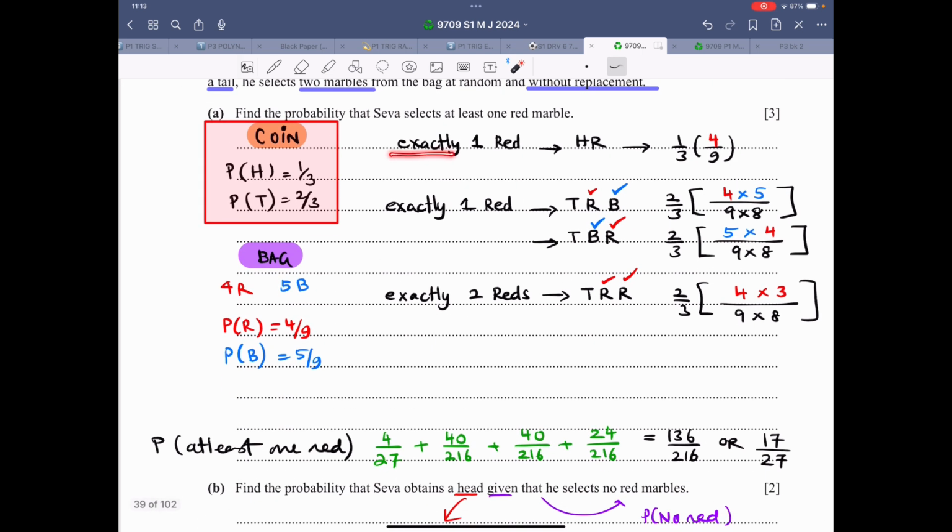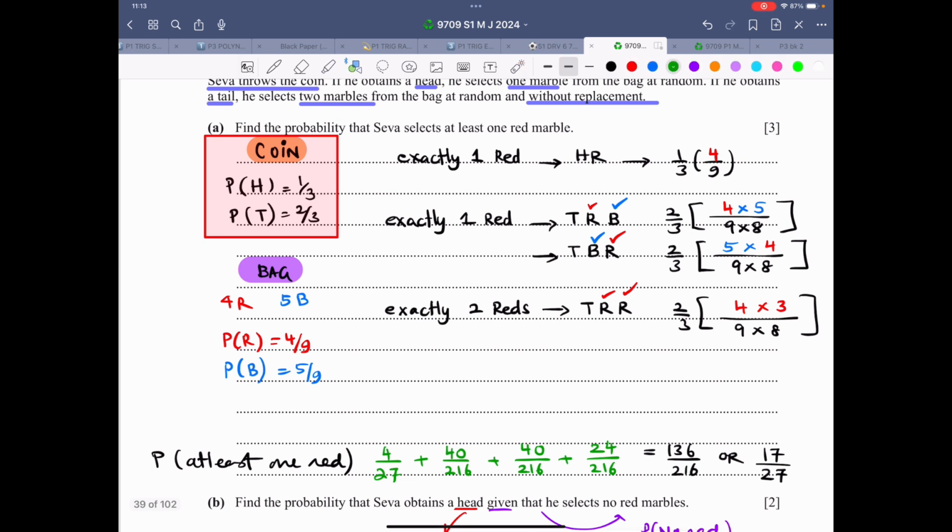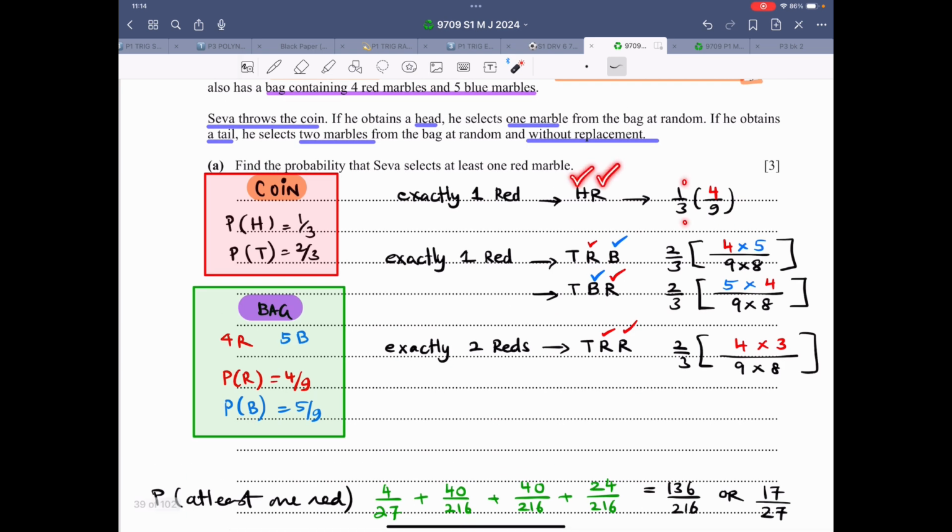So now if I'm interested in selecting 1 red marble, the first possibility is that I'm getting a head and then I'm getting a red. That is the only way of selecting exactly 1 red marble with a head. So this 1/3 is this probability. This 4/9 is out of this. There are 4 red, 5 blue marbles. So now let me also make a box out of it. So 4 red and 5 blue. These are the probabilities that we have. Probability of red 4/9. Probability of blue 5/9. So head and a red is 1/3 into 4/9.